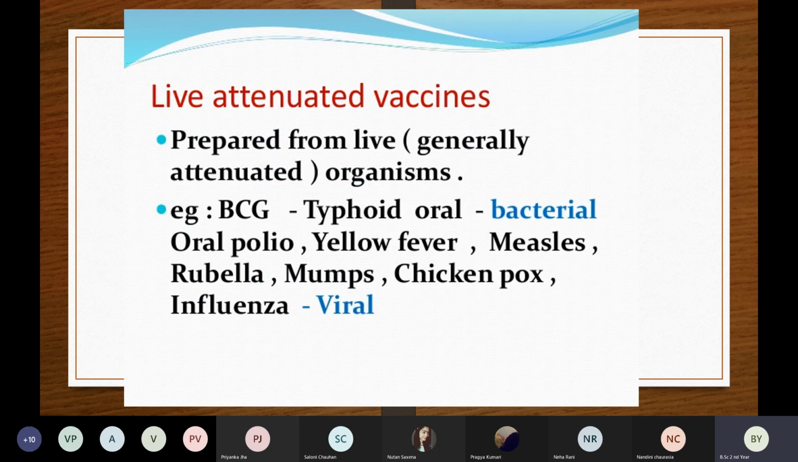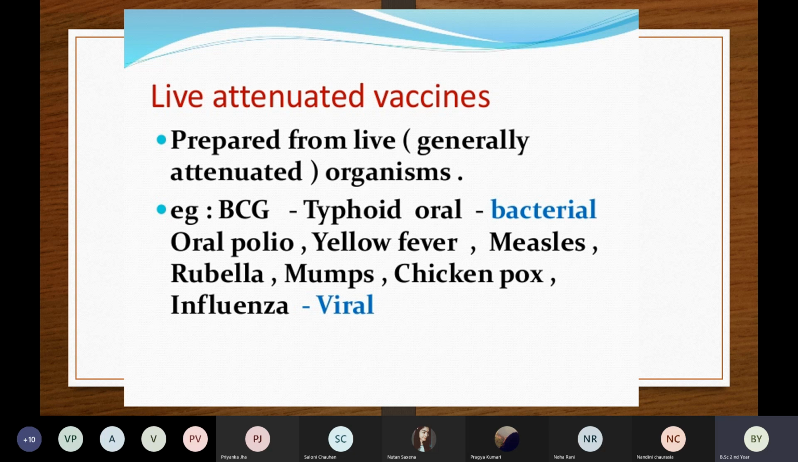So first of all, let us see what live vaccines are. Live means alive. If you are making any vaccine from a live organism, or you can say from a live virus or a live bacteria, then we call it a live attenuated vaccine. So live attenuated vaccines are prepared from live organisms, not from a dead or killed microorganism, but from a live microorganism which is still alive.